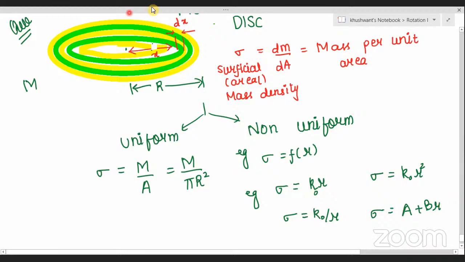Distance from the center. If sigma is variable, or the mass density is varying with the radius, then we will say that the distribution is non-uniform. And if the sigma value is not varying with radius, it is the same all along, then we will say that it is a uniform mass density. Okay, everybody quickly put this down.